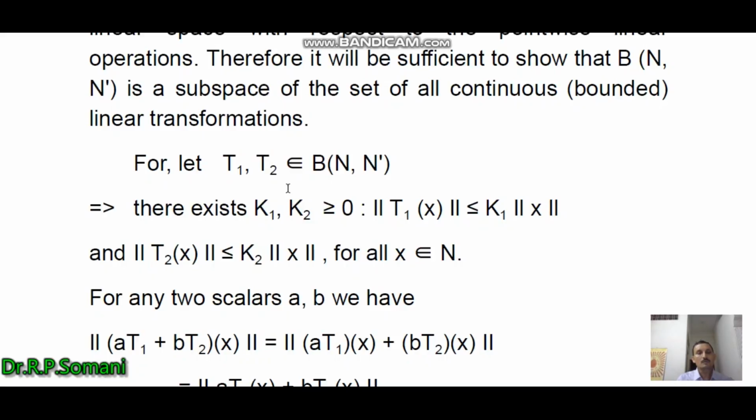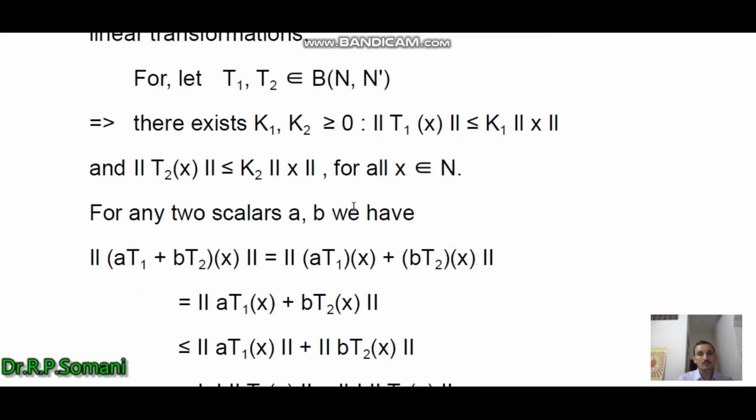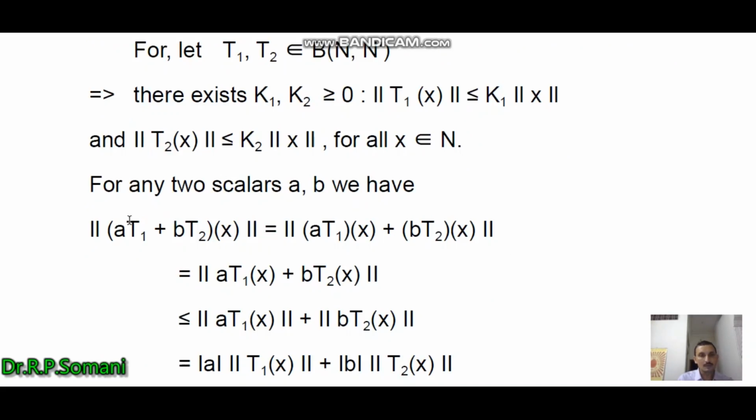So we are able to obtain K1, K2 positive quantities such that norm of T1x is less than or equal to K1 norm x, and norm of T2x is less than or equal to K2 norm x for all x belonging to N. And now we take any two scalars a and b, and we consider the combination of these T1 and T2. The norm of (aT1 plus bT2)x equals the norm of aT1x plus bT2x,